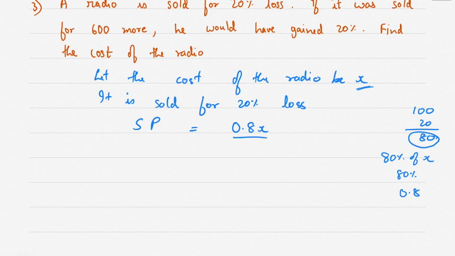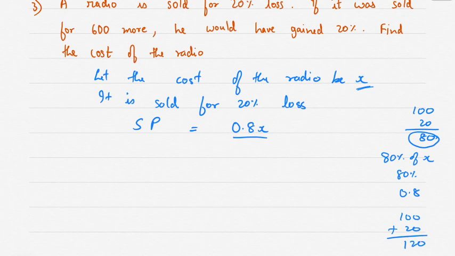Now, if it was sold for 600 more, he would have gained 20%. So if you add 600 to 0.8x, then you would have gained 20%. That means instead of 100 plus 20, there would be a profit of 20.